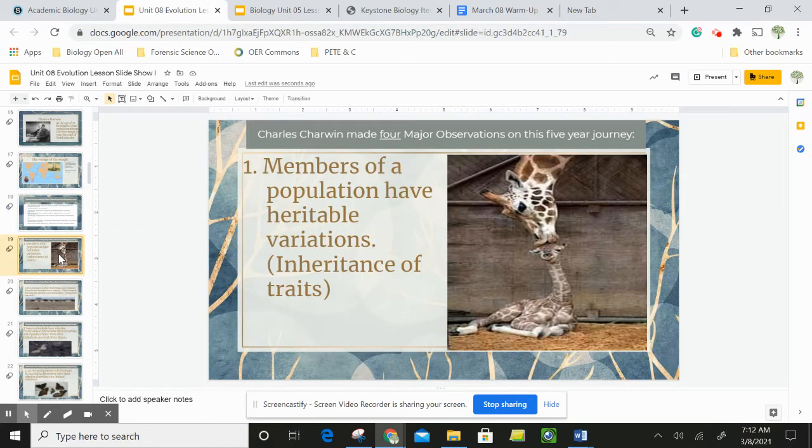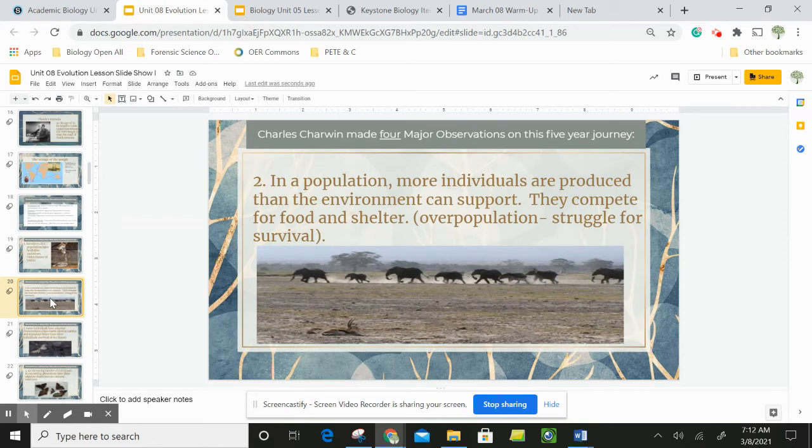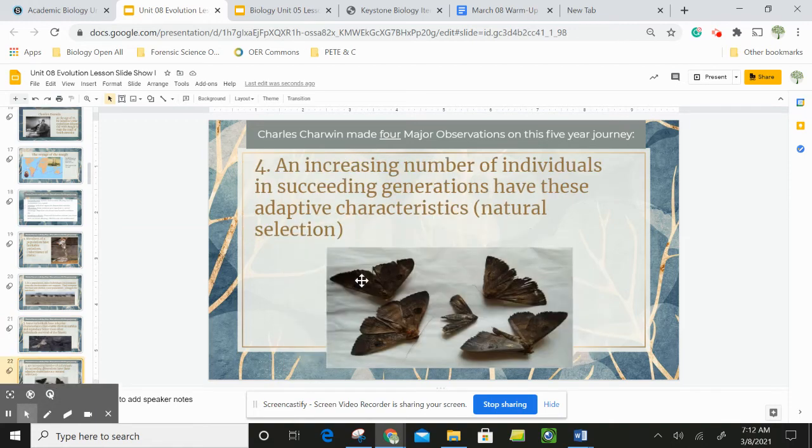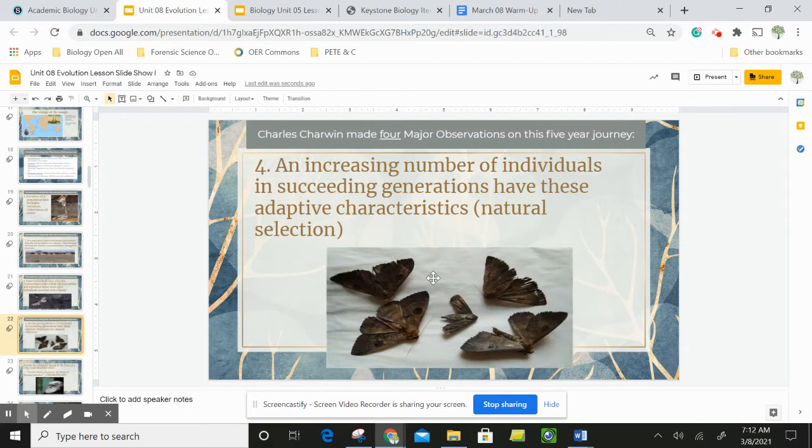So, members of the population have traits that can be inherited. More individuals are born than the environment can support. This leads to overpopulation or a struggle for survival. Some individuals have adaptive characteristics that enable them to survive and reproduce better. You may have heard of survival of the fittest. And then finally, an increasing number of individuals in succeeding generations have these adaptive characteristics, and this is referred to as natural selection.